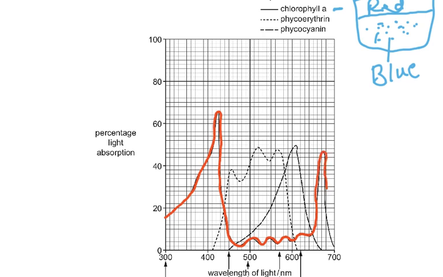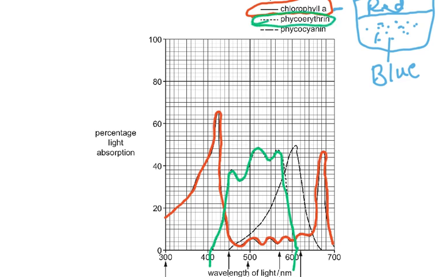So it has two peaks. This is chlorophyll A. Then we have phycoerythrin. Phycoerythrin is this dotted line, so I'm going to use a green color for this. You can see it just waxes and wanes and finishes off here. So it is between 400 and 600, while the red was from 300 to 700.